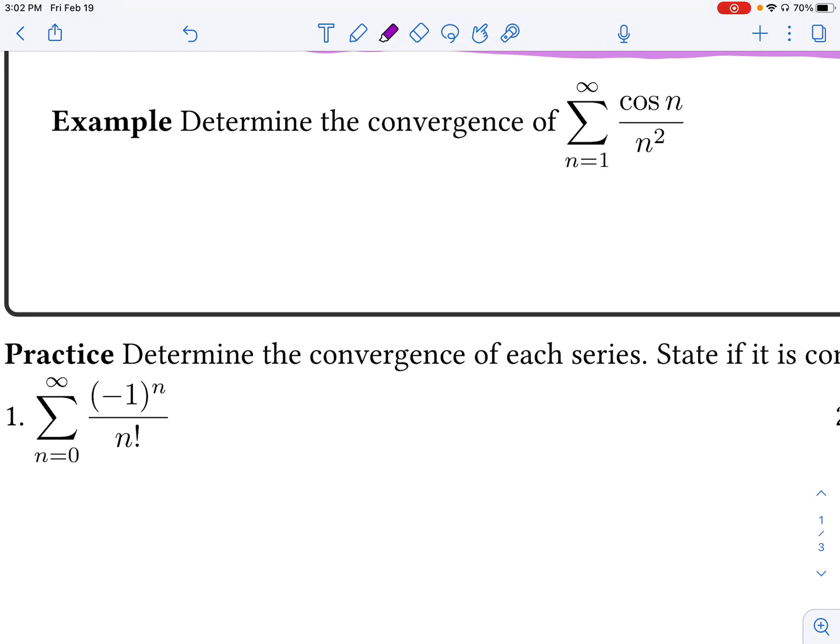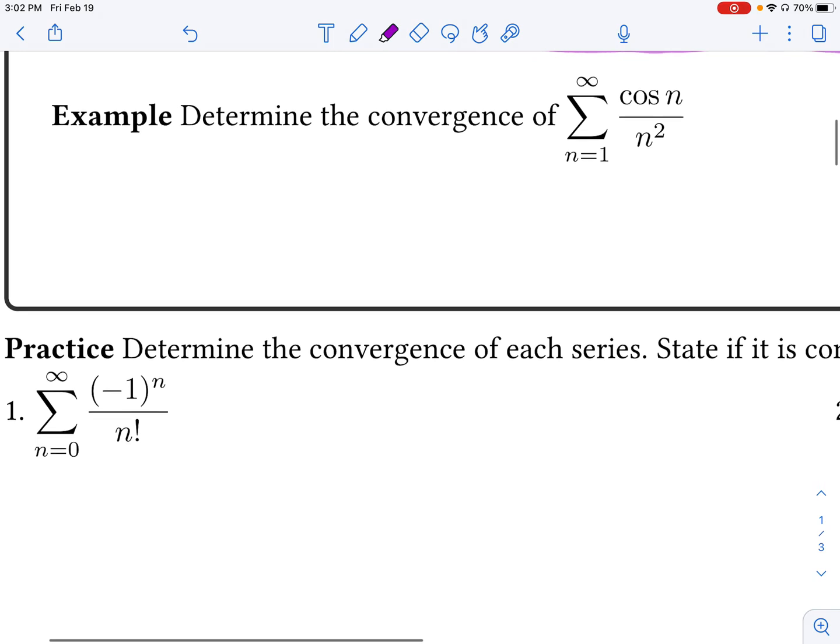And if you've been racking your brains a little bit, you'll see that none really jump out at you, at least, or they shouldn't. The alternating series test unfortunately doesn't apply here because although this series does contain positive and negative values, cosine does oscillate between positive and negative values, it doesn't do so in an alternating manner. In other words, every subsequent term does not change signs. So the alternating series test does not apply here.